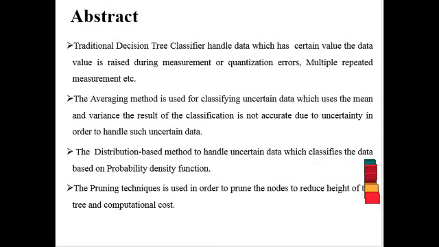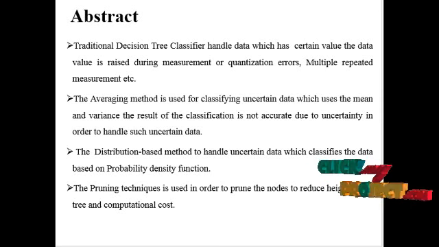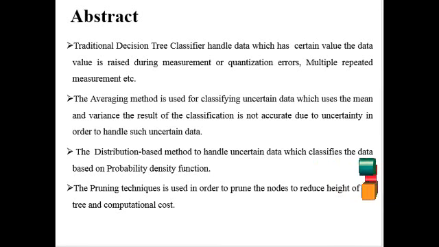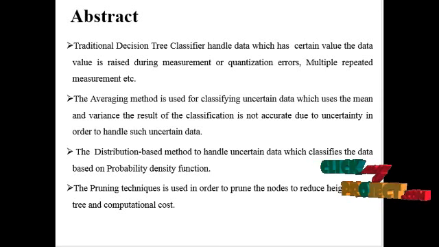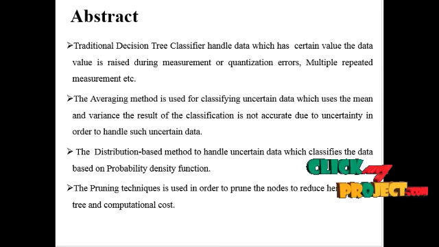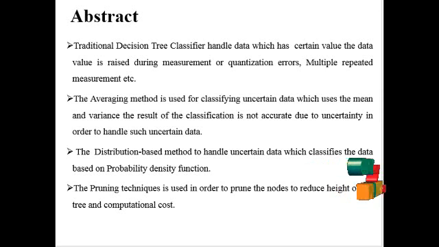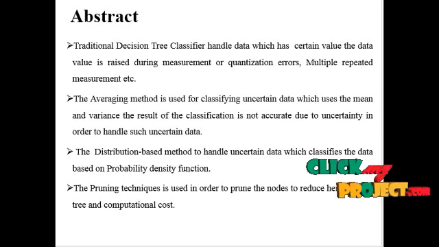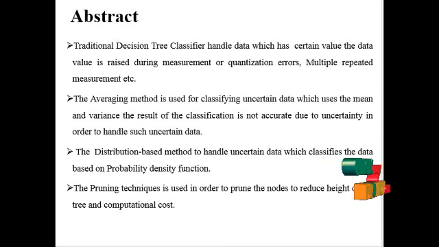Traditionally, the decision tree classifier has handled exact and certain values, but data values are raised during measurement or quantization errors. Multiple measurement averaging is used to classify uncertain data, but the classification is not accurate due to the uncertainty.